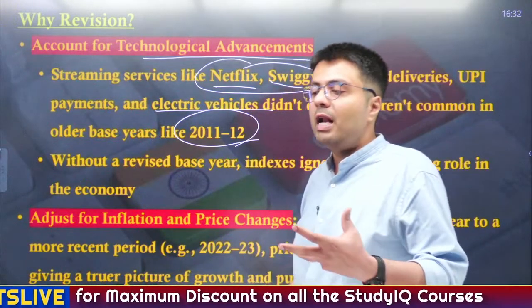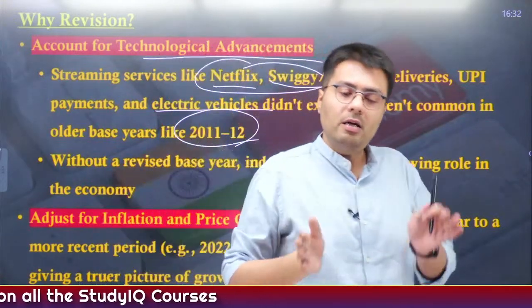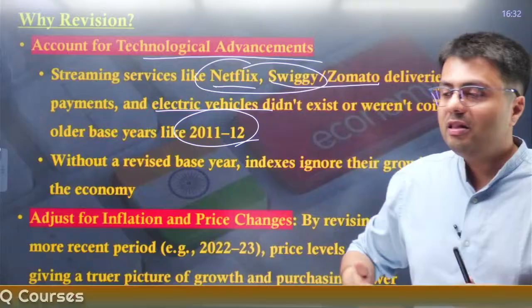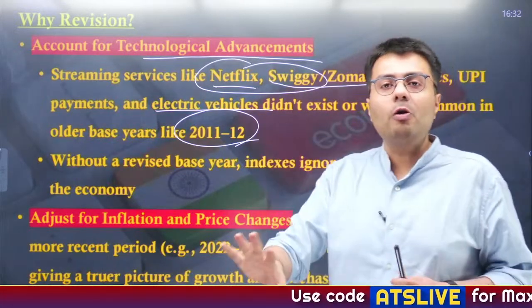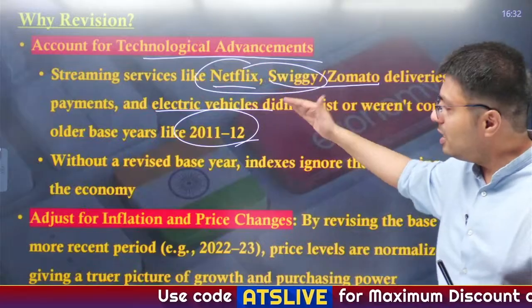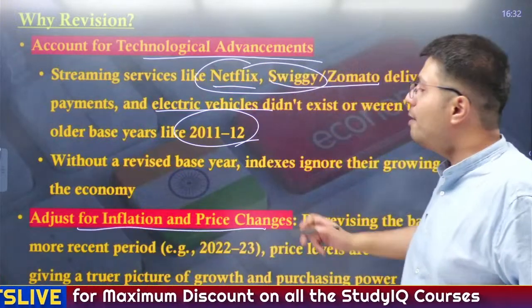Earlier, people used to rely more on printers in their houses, right? Almost every major household had a small printer with them. But now, this is a digitization age where even a PDF would work, right? So now, people are not buying printers. So all of these technological changes need to be incorporated. Also, we need to adjust for inflation and price changes.